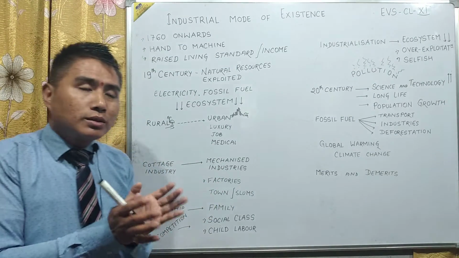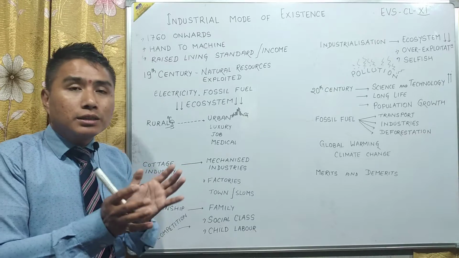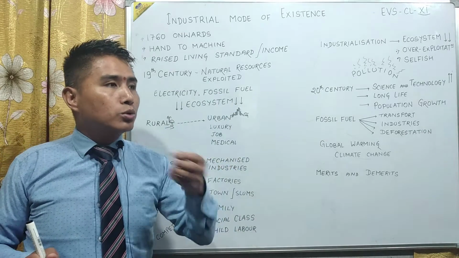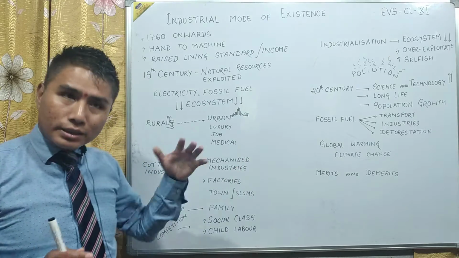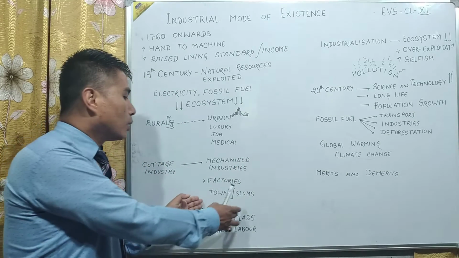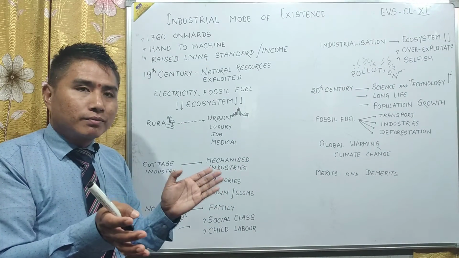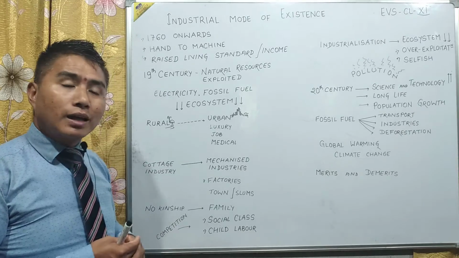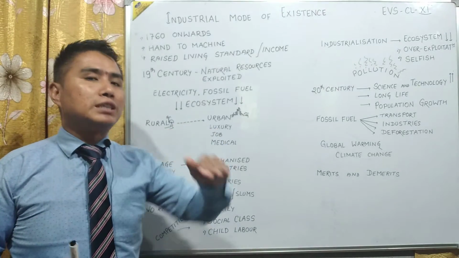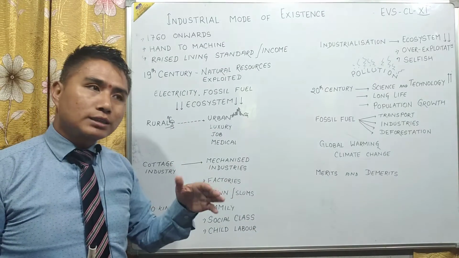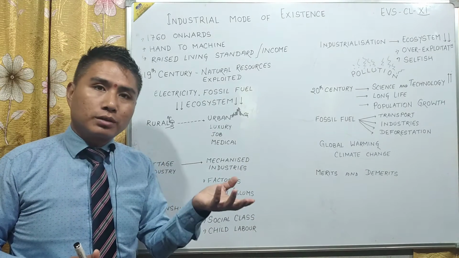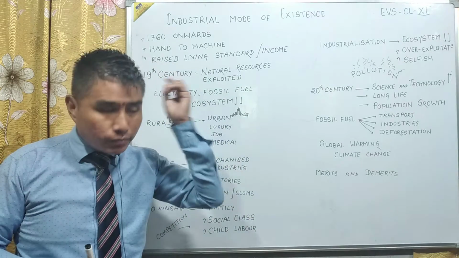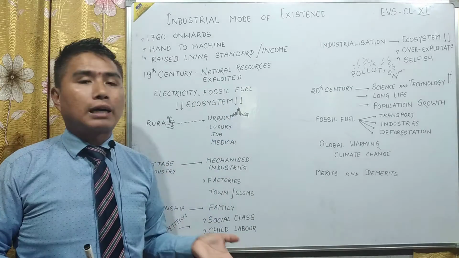There was competition amongst each and everyone, who could work more, who could earn more, who could live a more luxurious life. Because of that also, they broke down into a small group, their own group, that is called the family. And people also were differentiated according to economic class, someone having more economic status, somebody having less.